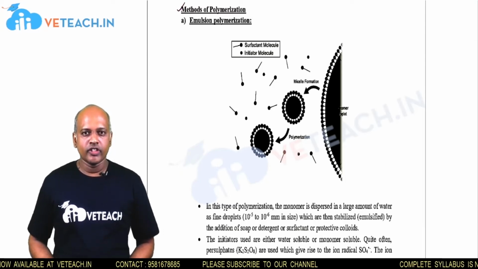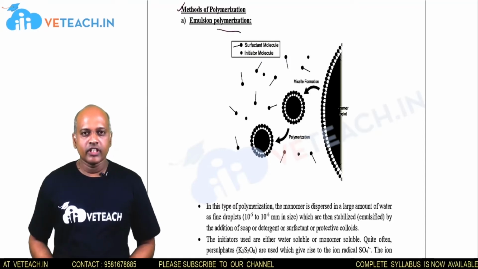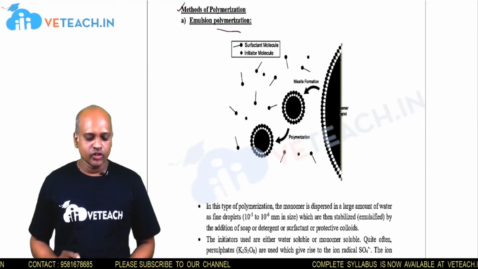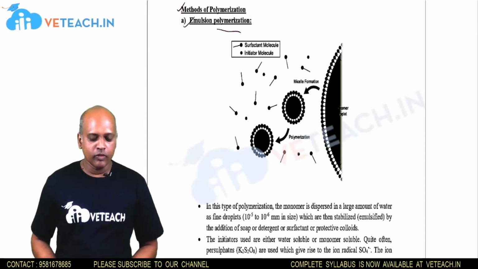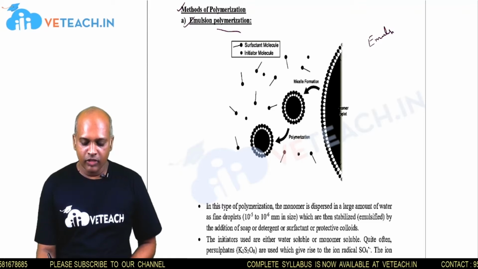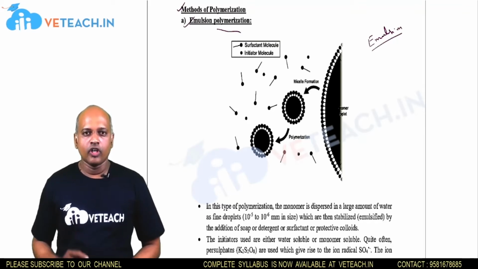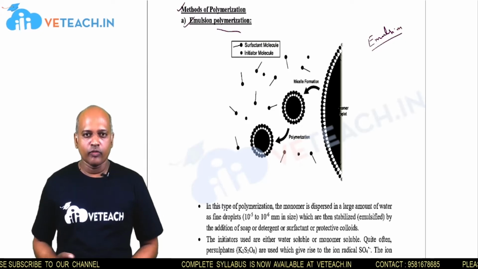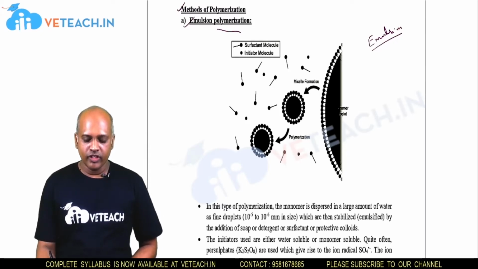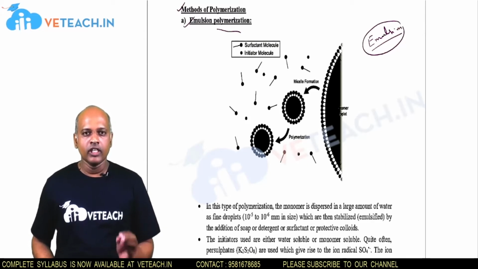In methods of polymerization, we discuss how the polymerization process takes place on the surface of the emulsions or in emulsions. So first we should know about emulsion polymerization. In emulsion polymerization, the first thing is how the emulsion can be formed. After that, we should know how the polymer can be formed from the monomer on the surface of the emulsion. So emulsion polymerization means the formation of the polymer from the monomers on the surface of the emulsion.